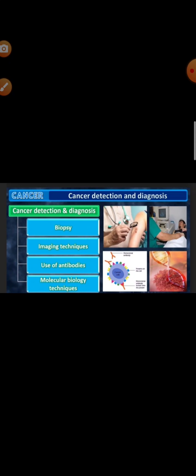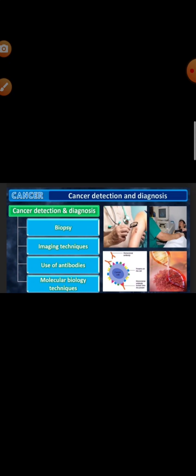And physical agents are the ionizing radiations like X-rays, gamma rays, and UV rays. These are the physical agents. These may also cause cancer. And biological agents like different cancerous viruses or oncogenic viruses and different parasites can cause different cancers. These are the causes of cancer: chemical agent, physical agent, biological agent.